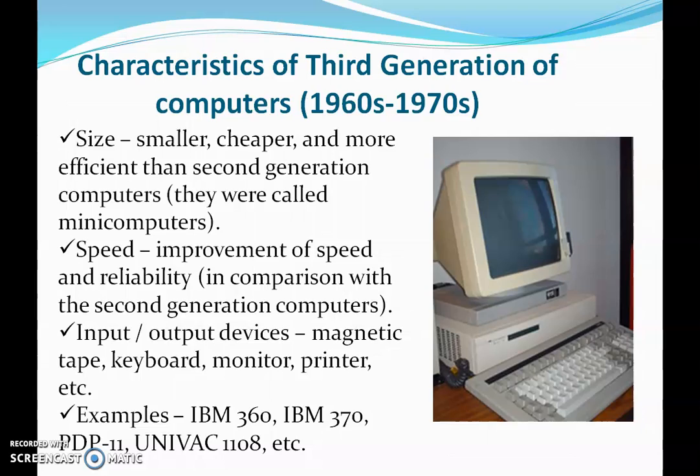Further, the size of those computers were smaller, they were cheaper and more efficient than second generation computers, and they were called the mini computers. The speed was improved and also the reliability of the result produced by such computers. Input and output devices used was magnetic tape. Now, keyboard were introduced, monitor, printer, etc. All came during the third generation of computer. The examples of such computers were IBM 360, IBM 370, PDP 11, UNIVAC 1108, etc.